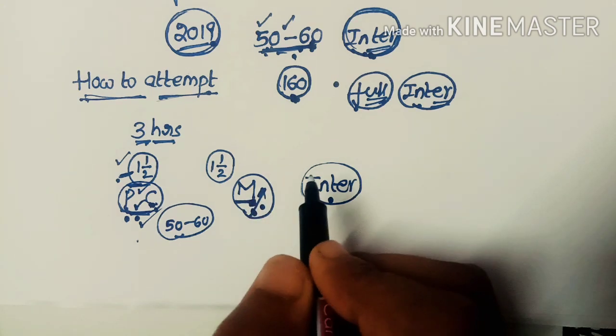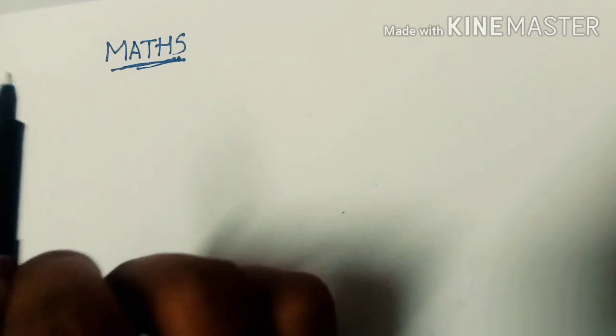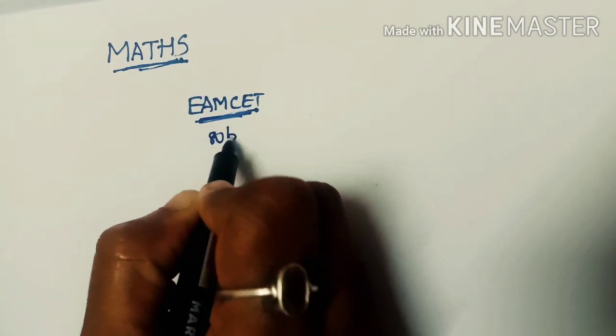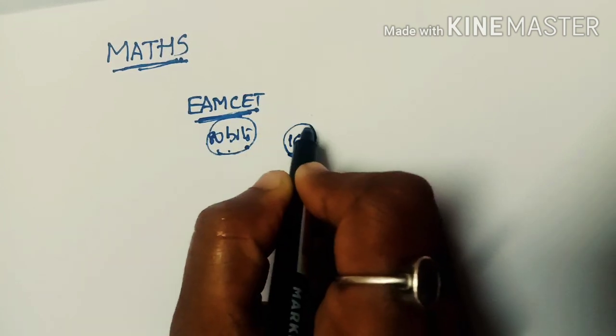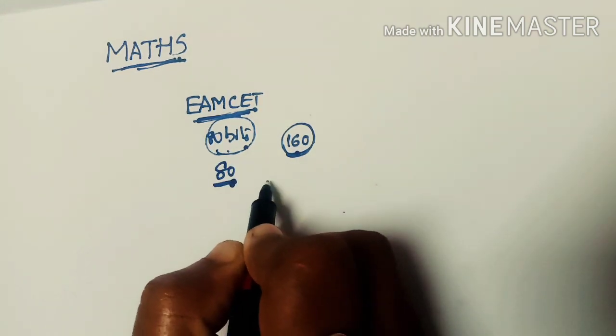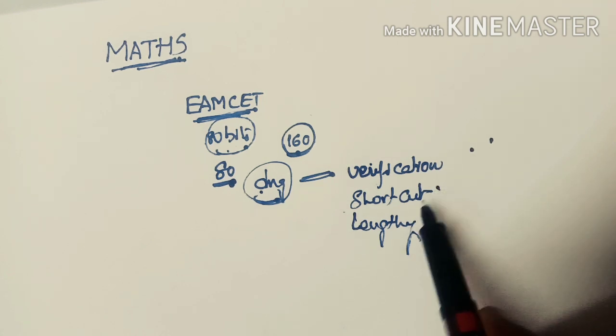Now coming to the third point, mathematics. This is the subject that plays a major role in the MCET examination paper, since it contains 80 bits, which is half of the bits in the paper. Doing mathematics is not an easy task. Here we have so many processes like verification, shortcut methods, and lengthy processes.